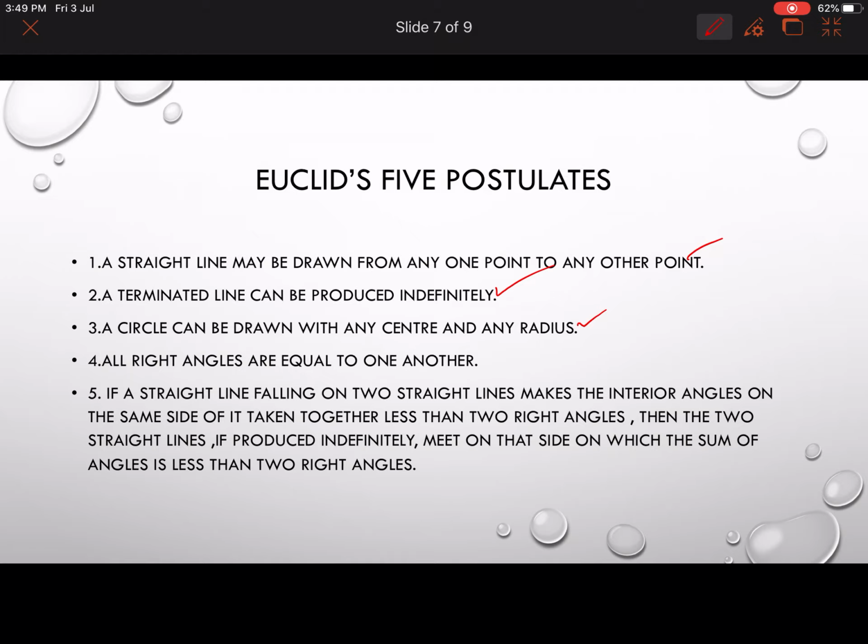All right angles are equal to one another. Obviously all are 90 degrees, no?